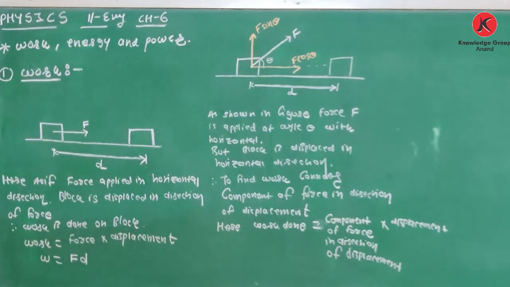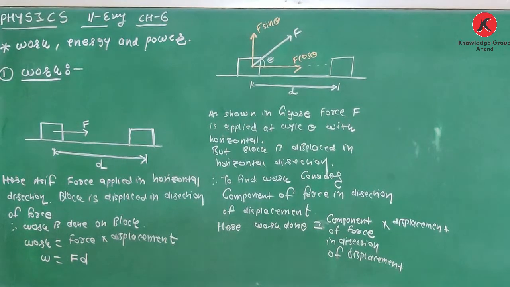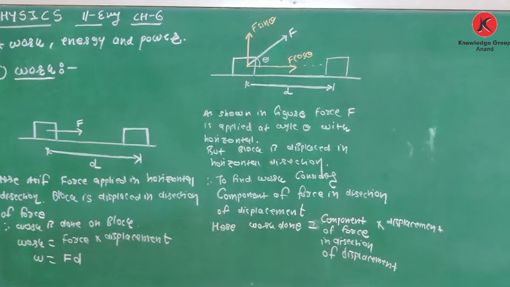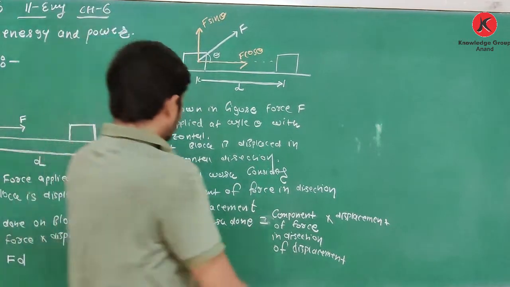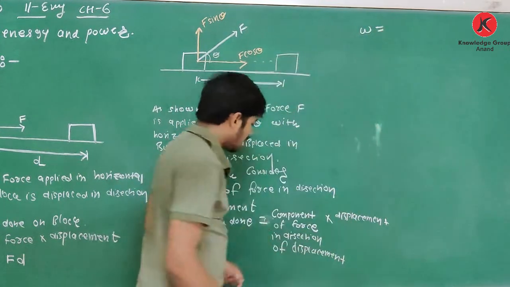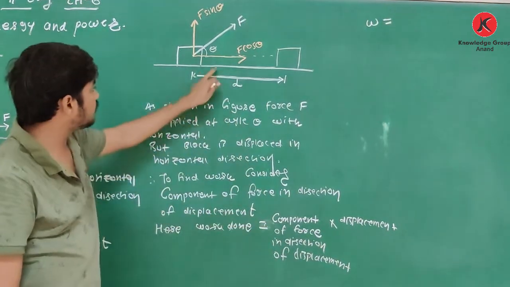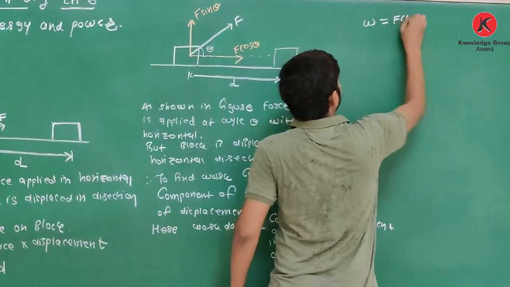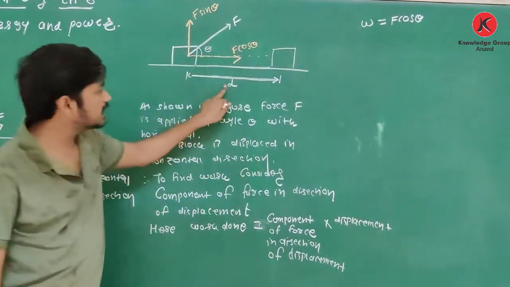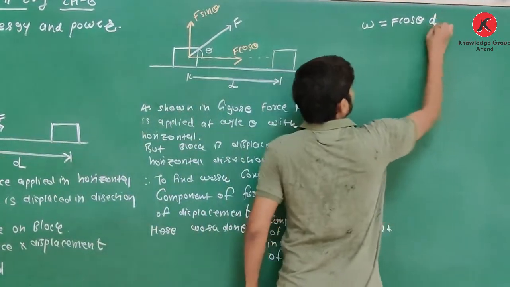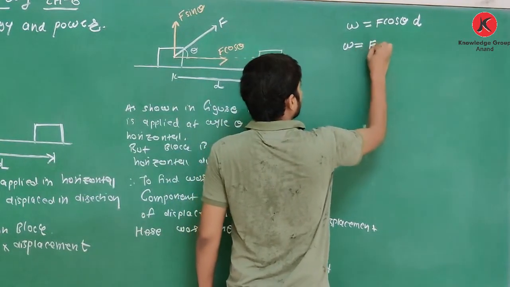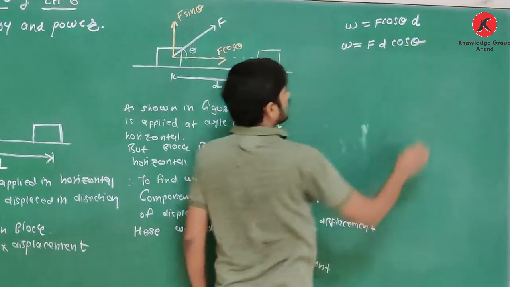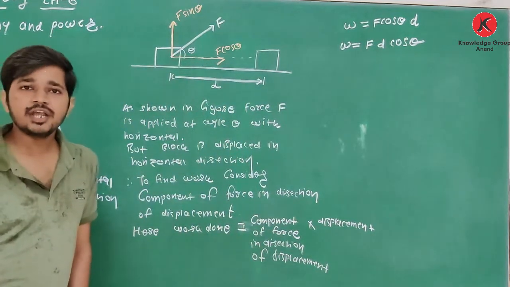Okay, so in this case, if I want to write the equation of work, how to write it? See, W is equal to the component of force in direction of displacement, means F cos theta. And what is displacement? Displacement is D. Clear about this? Then how to write the equation of work? W is equal to F D cos theta.